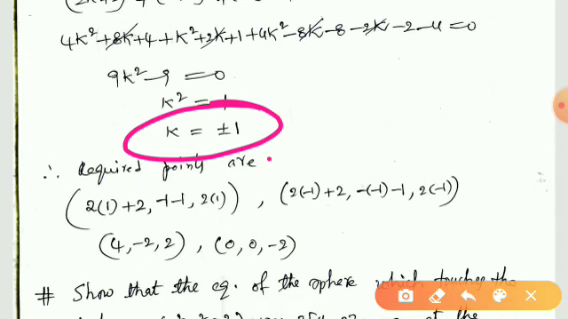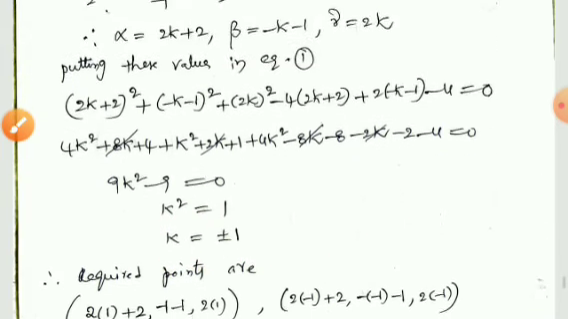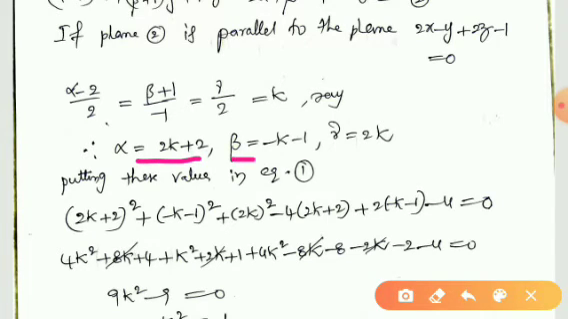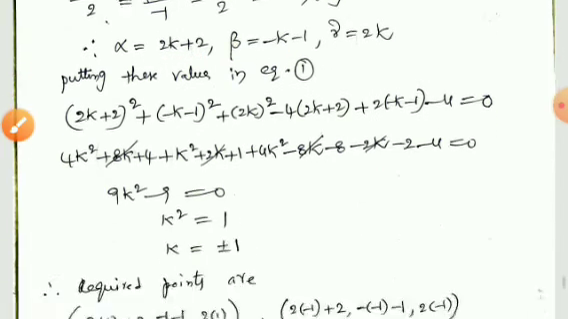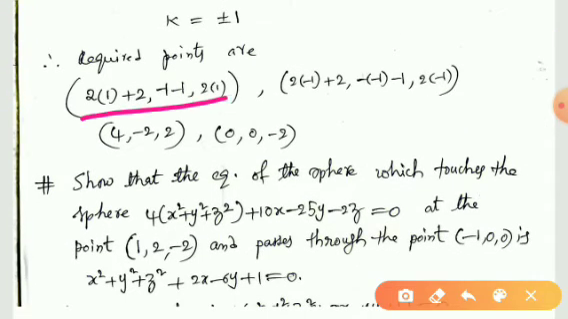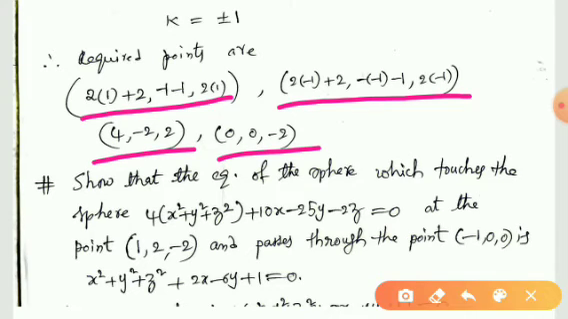So what is the required point of contact? (alpha, beta, gamma) means (2k plus 2, minus k minus 1, 2k). By taking k equal to 1 and k equal to minus 1 in this, we get two different points of contact. They are (4, minus 2, 2) and (0, 0, minus 2).